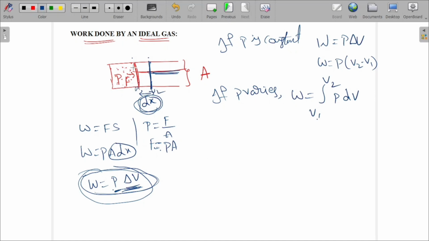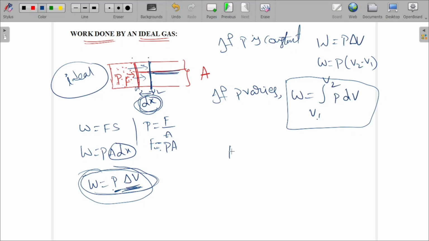This is during expansion. The gas is expanding, and here we will consider only ideal gas. So W equals the integral from V1 to V2 of P dV. As the gas expands from V1 to V2, the temperature also increases. For an ideal gas, PV equals nRT, where P is the pressure, V is the volume, n is the number of moles, R is the gas constant, and T is the temperature.